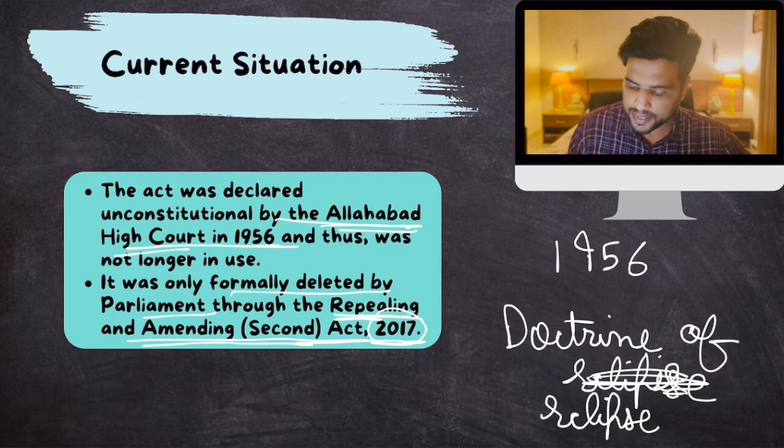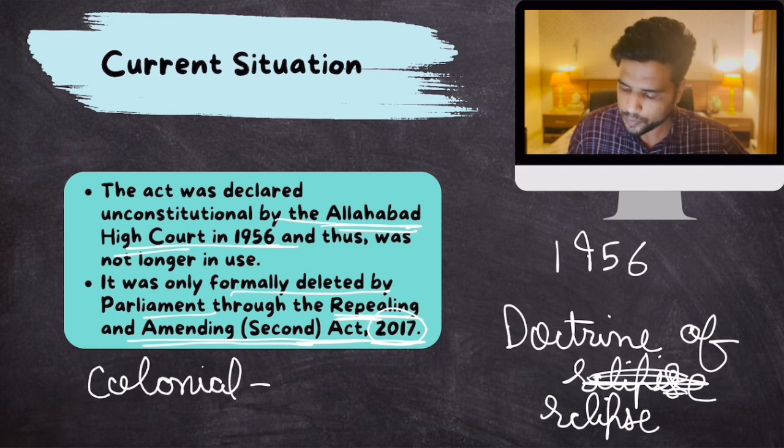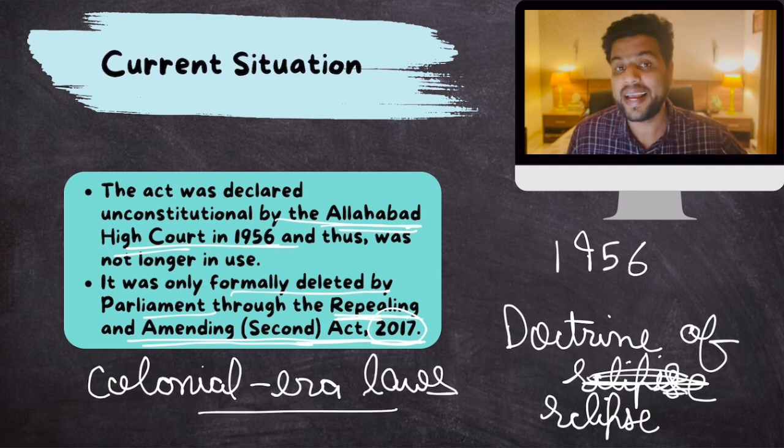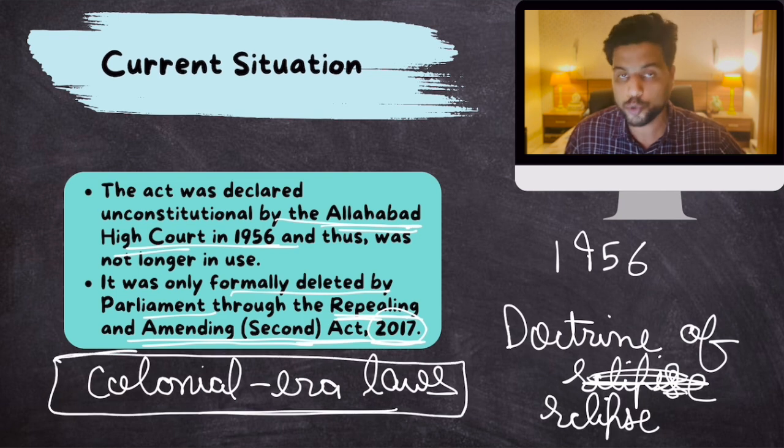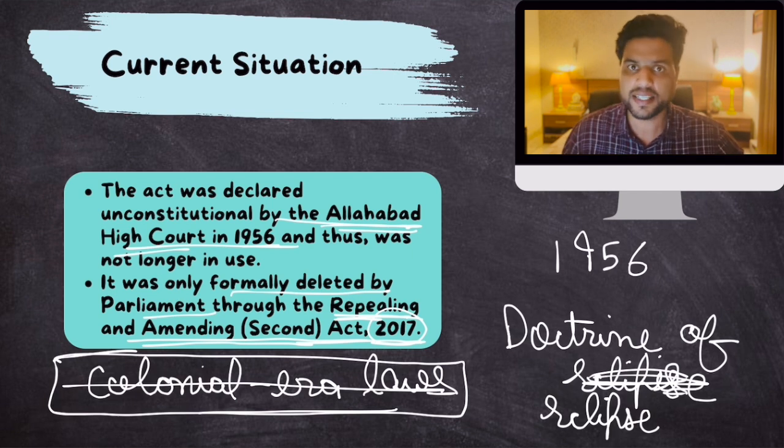This doctrine says that if there are any colonial era laws, okay, that are found to be violative of fundamental rights in the Indian Constitution, then those laws will be declared unconstitutional and they will get eclipsed. Okay. By eclipse, that means that these laws will still exist, but they won't be operational.